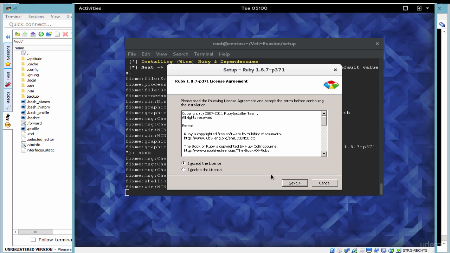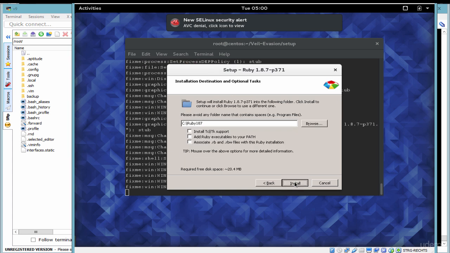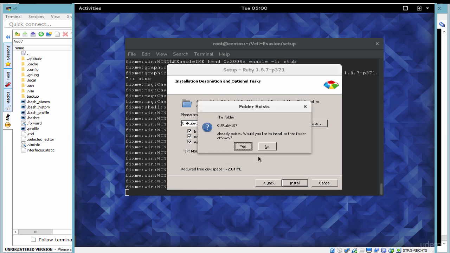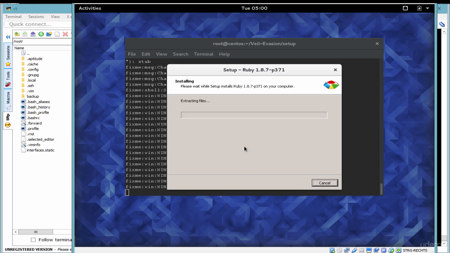This will install Ruby. I accept the terms. And I click next. I will tick all these little boxes here just to make sure we don't miss anything. Click these check boxes and then I'll click on install and we'll install Ruby. I'll just overwrite the folder. Yes. You may not have this option. I've already installed it previously, so I've had to overwrite the folder. And we'll just wait for this Ruby 1.8.7 to finalize.